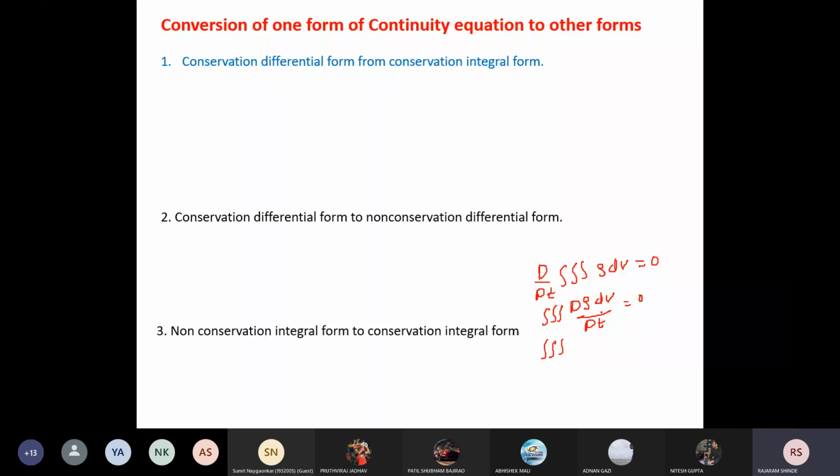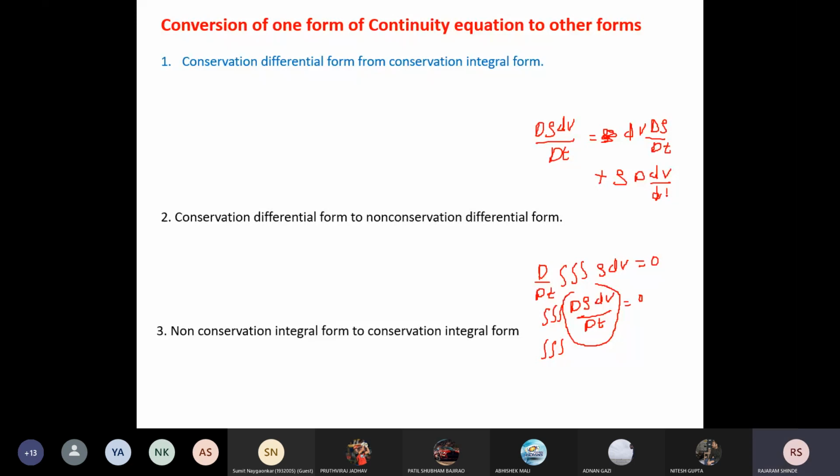Now see here, I am going to use the product rule for this term. If you write the product rule for this term, what will you get? For D(dv)/dt, I take first dv into d rho by dt, and the second term, plus rho into D(dv)/dt. Same thing I am going to write here.